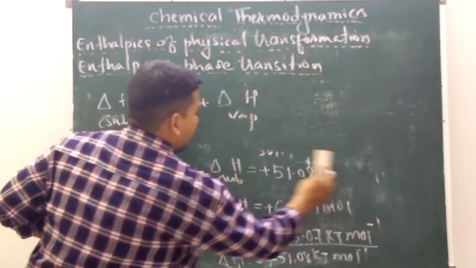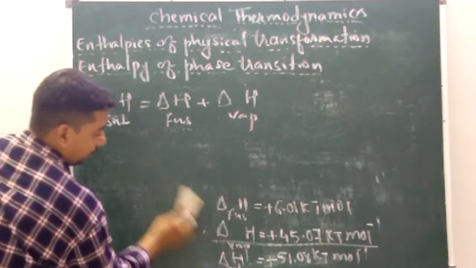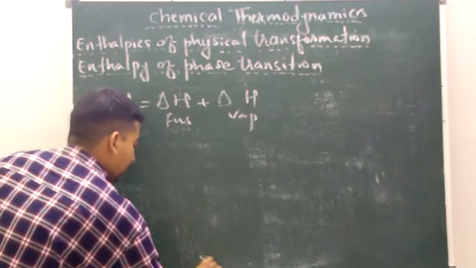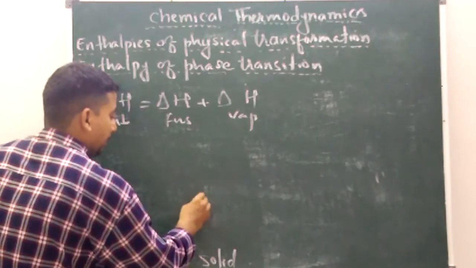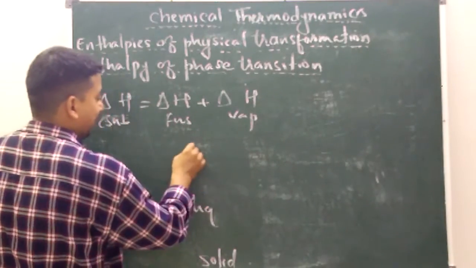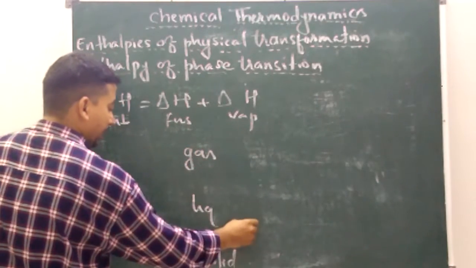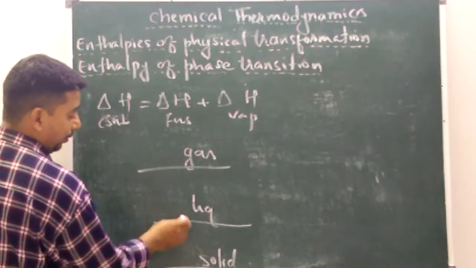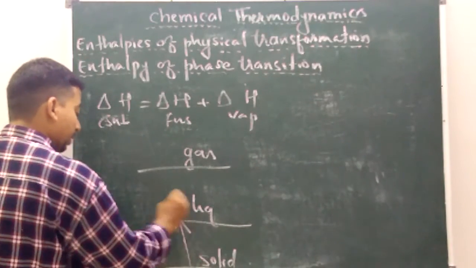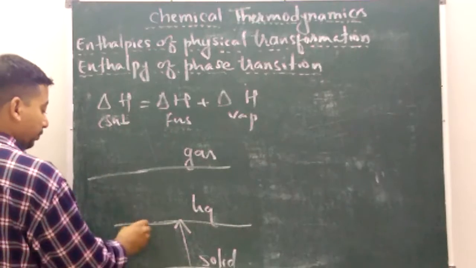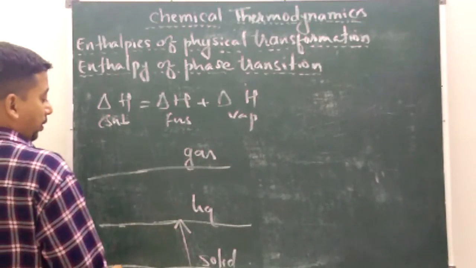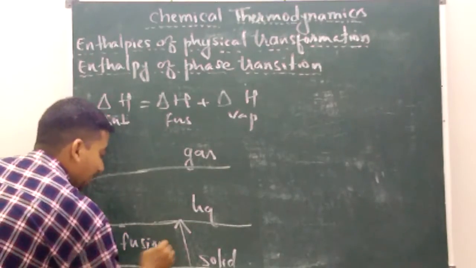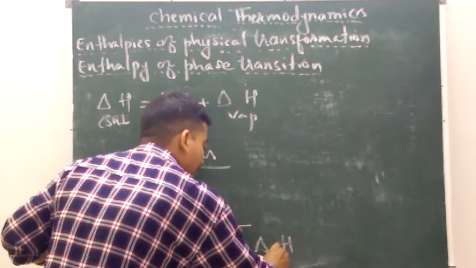Or we can show it like this. Solid gets converted into liquid, and then into gas on heating. The conversion of solid into liquid is called fusion or melting, and the enthalpy change is called enthalpy of fusion.